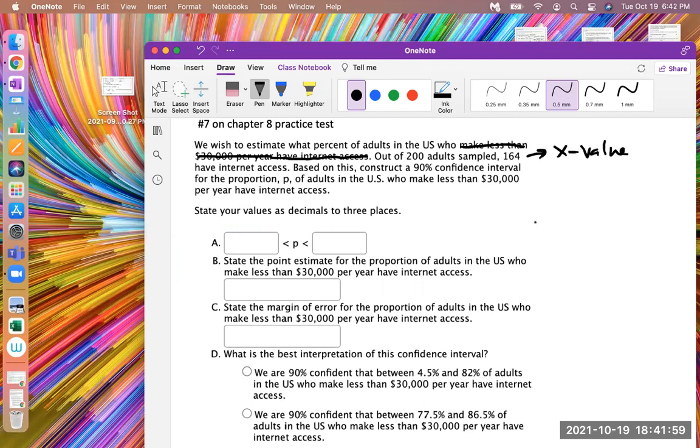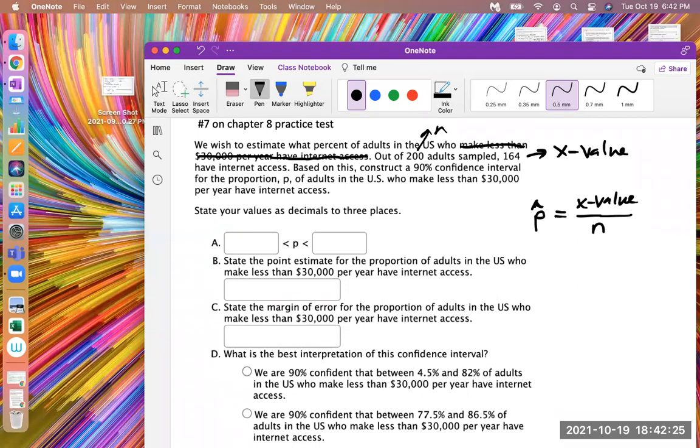If you remember, to calculate the sample proportion, you take the X value, the number of people with your desired characteristic, over the total number in your sample, and that gives you your sample proportion. So they're giving us the X value and the N right here. That's the N, the number sampled.